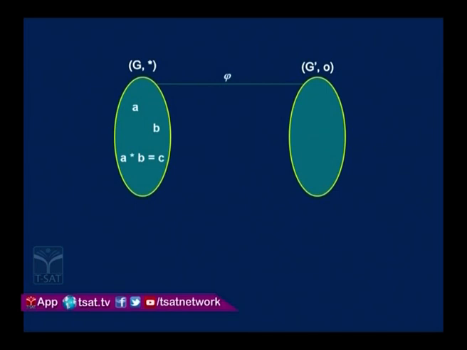Now, phi is a mapping from G to G prime. So, the image of A will be in G prime. Let us suppose it is phi of A. The image of B will be in G prime. Let us suppose it is phi of B. Similarly, the image of C will be in G prime. Let us suppose it is phi of C.